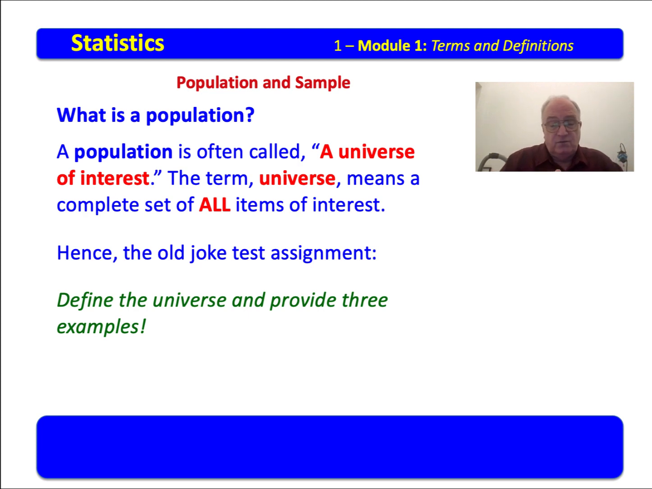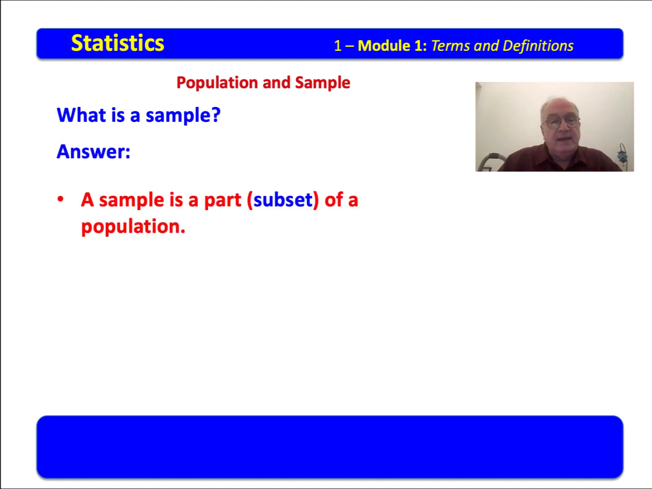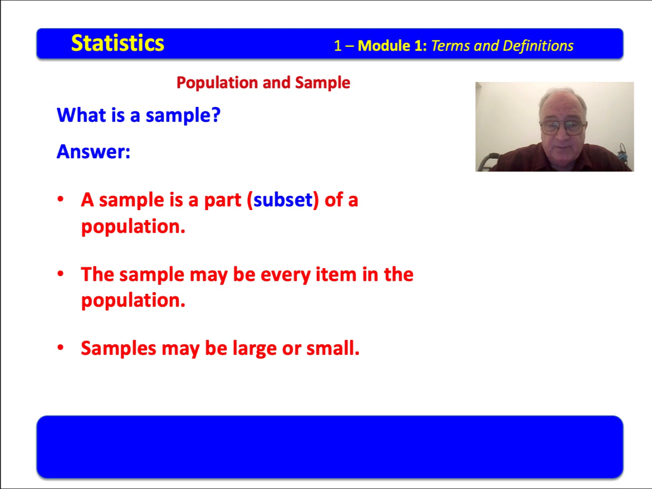We might have the universe of albino singing pigs. We might have the universe of all 10 to 20 pound rocks on Mars. And we might have the universe of all ugly statistics teachers named Professor Waller. Now, what is a sample? Answer: a sample is a part or a subset of a population. The sample may actually be every item in the population. Samples may be large or small. Now, generally, the sample is not every item in the population. It is a part of the population.